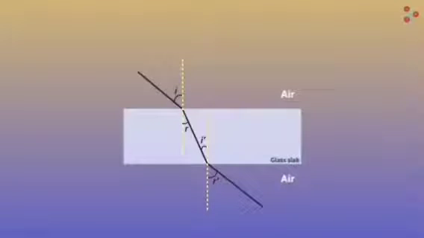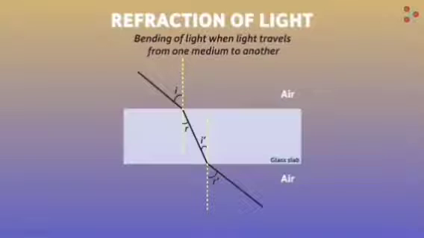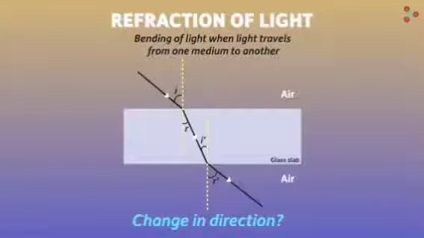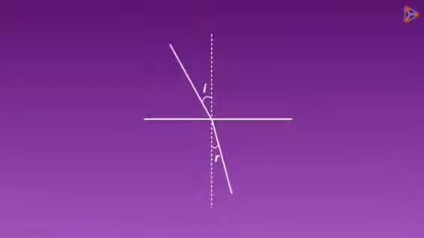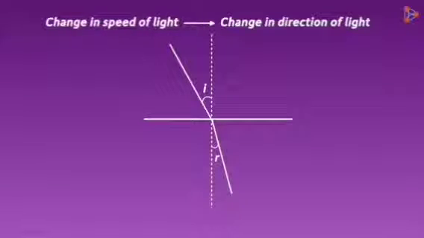In the previous part of this lesson, we saw what refraction of light is. It's simply the bending of light when it travels from one medium to another. The question I left you with was, why does light change its direction after entering another medium at an angle? Let's discuss that in detail. The change in direction of light occurs because of the change in the speed of light in that medium. When light enters another medium, there is a change in its speed.